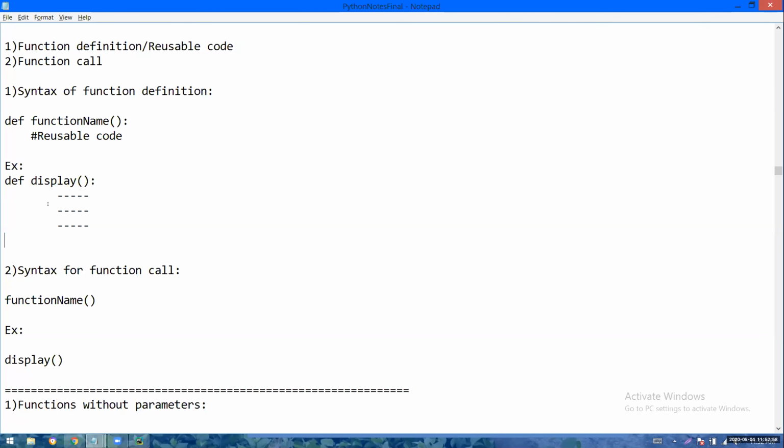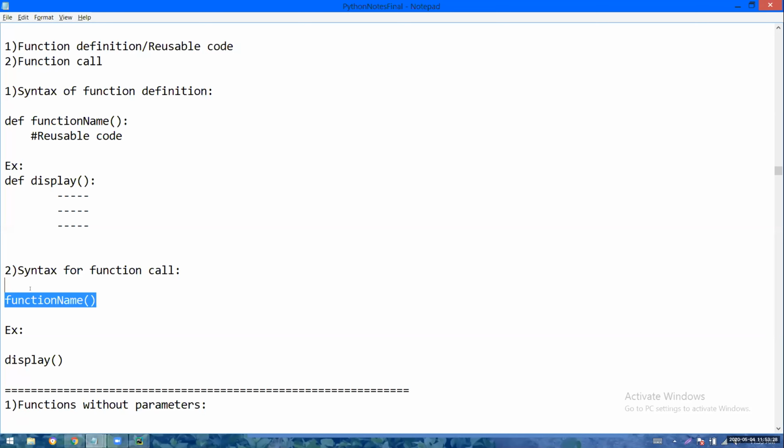Next, this is the function definition. If I want to execute this code, I have to give the name of the function, right? So if I want to execute this reusable code, I will just put display online like that. So I have to put the function name. This is called a function call. You are calling the instructions of the reusable block, no? That's why it is called a function call.